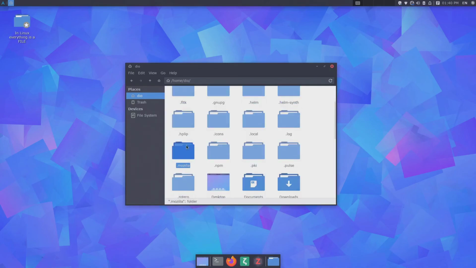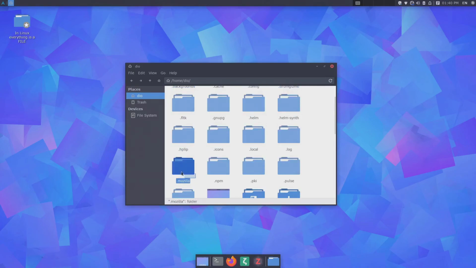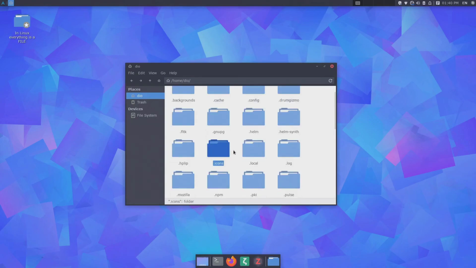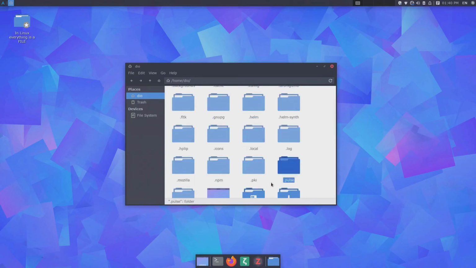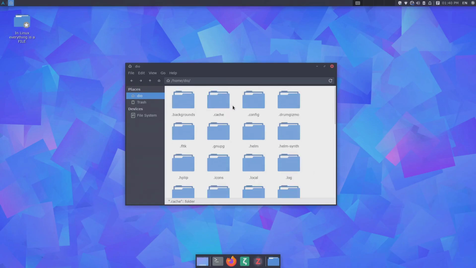Like for example, we have Mozilla for the web browser, we have some config files. We also have some icons here. We also have something about our audio driver. And we also have a dedicated cache directory from where you can easily delete all those files.